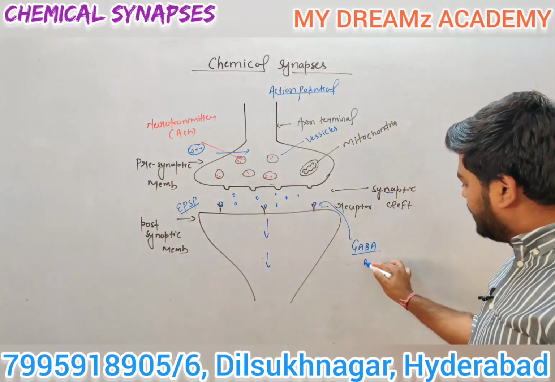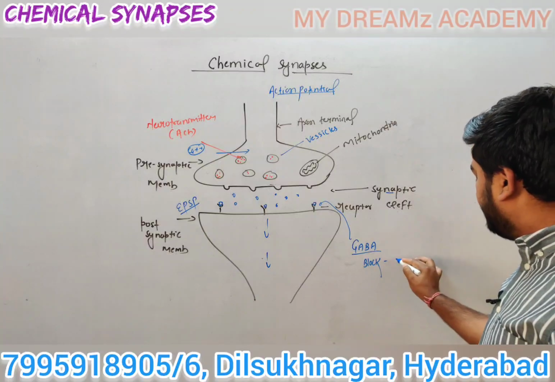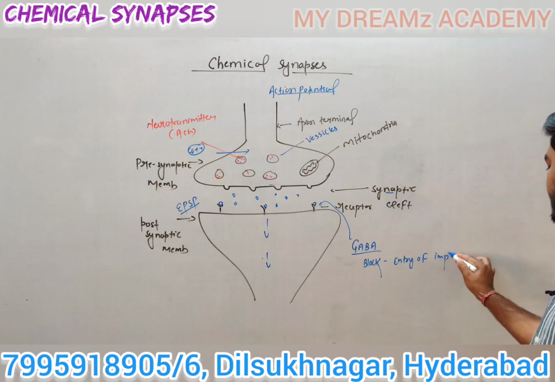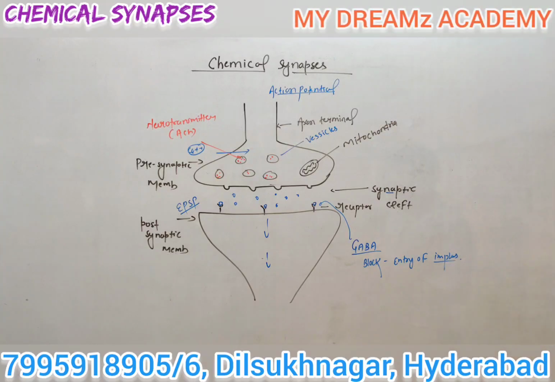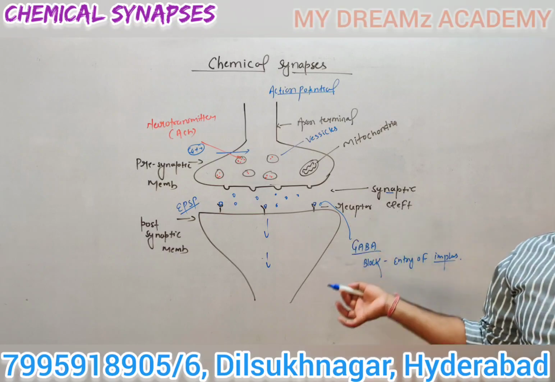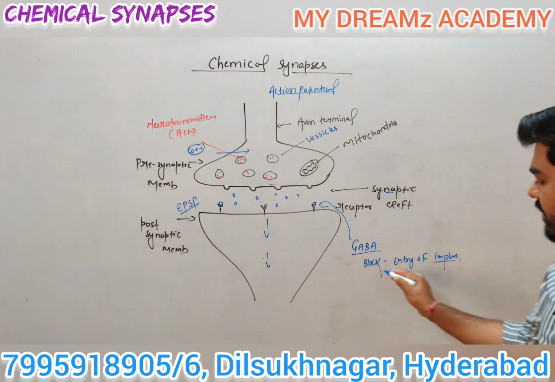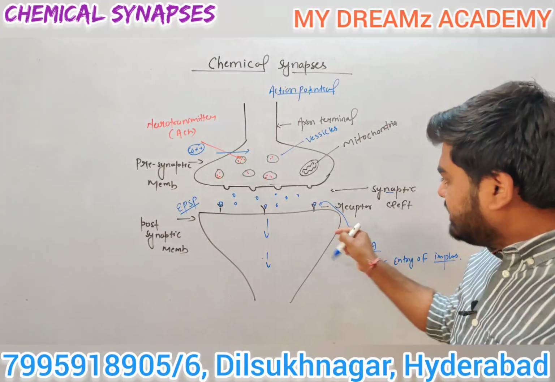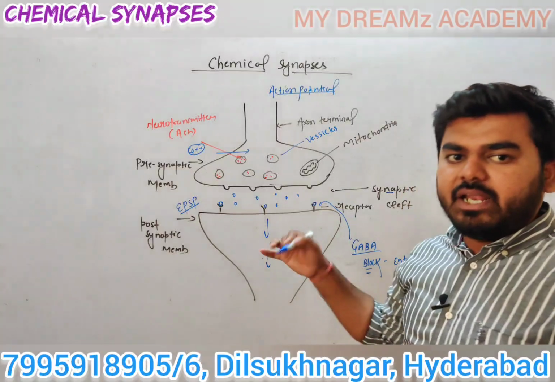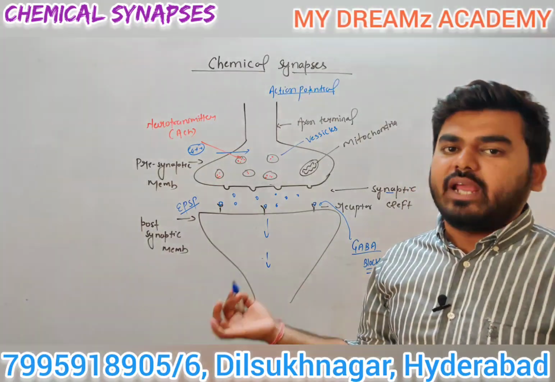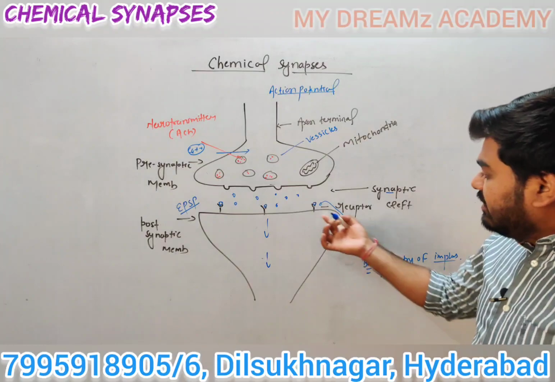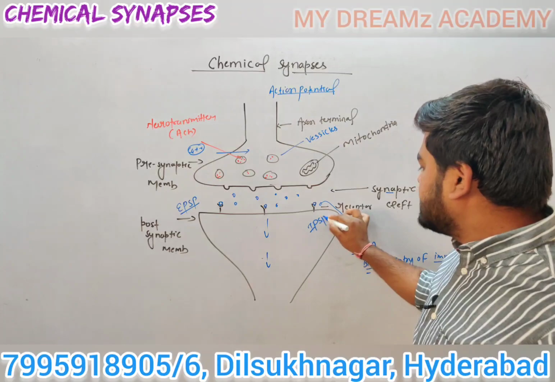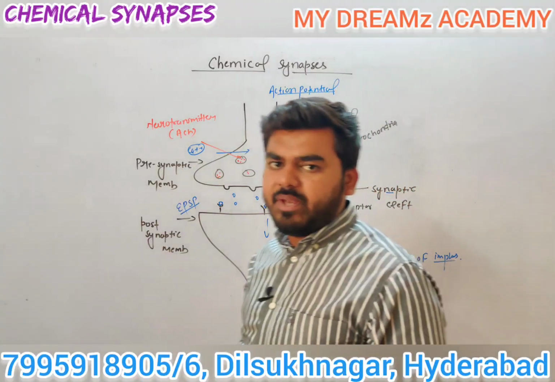This GABA blocks the entry of the impulse, or simply you can say it blocks the pathway, so it stops the transmission of the impulse. During the time of binding, a chloride channel also opens, and a potential is generated, called IPSP, the inhibitory postsynaptic potential.